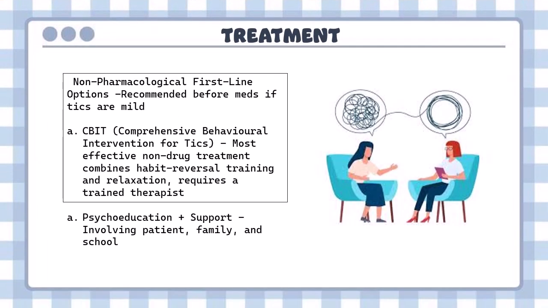First and foremost, non-pharmacological first-line options. These are recommended before the medications if the tics are mild. First is CBIT, which is Comprehensive Behavioral Intervention for Tics. Most effective non-drug treatment combines habit reversal training and relaxation. This requires a trained therapist. Second one would be psychoeducation plus support. It involves the patient, family, and school, and all of these people are educated about the topic and how exactly one should cope with it.